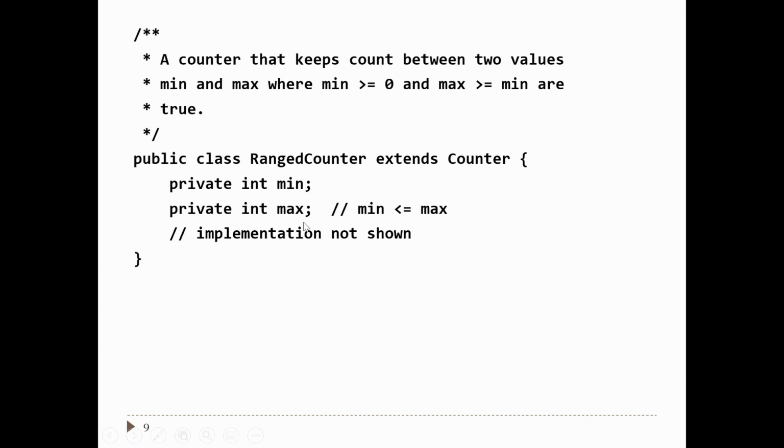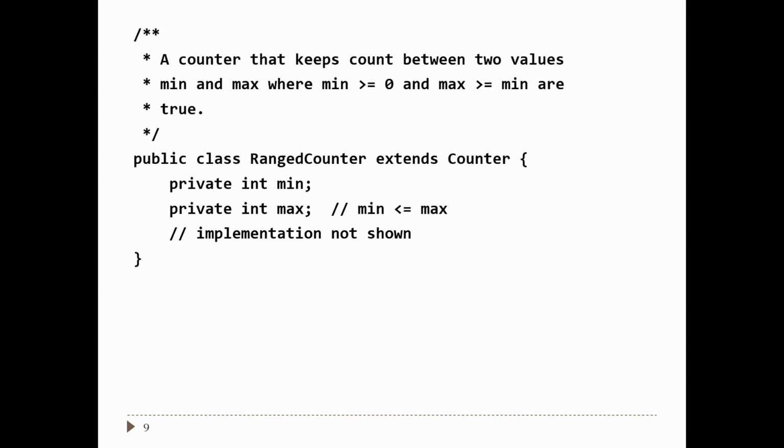Your invariant is different than the counter class. The minimum value is greater than or equal to 0. The maximum value is greater than or equal to the minimum value. So we change the invariant, but we've changed it in such a way that the superclass contracts are still respected. In other words, we still satisfy the superclass invariant that the value of the counter is never negative. So it's possible to change the invariants. You just have to do so in a way so that your subclasses are still substitutable for their ancestor classes.